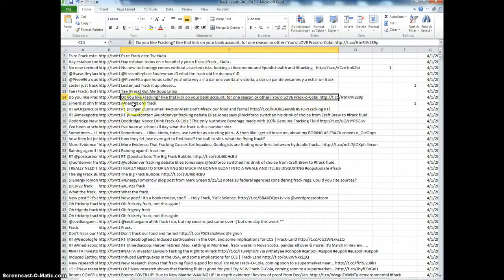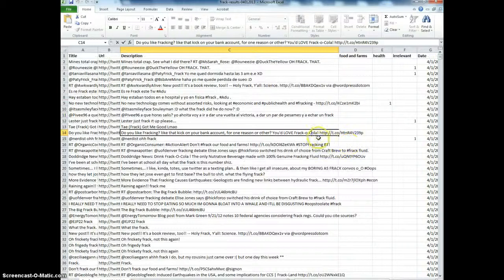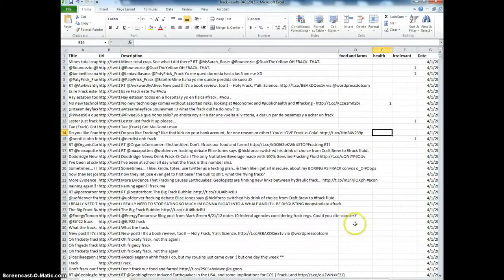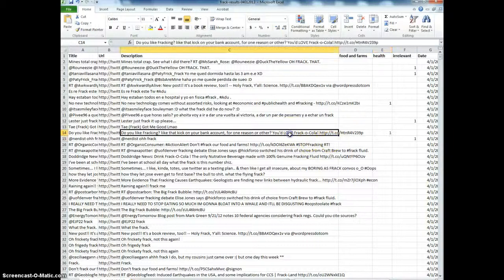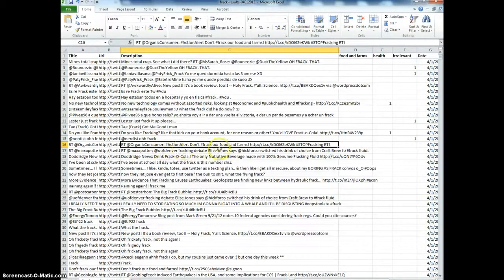Okay, so this is poking fun at fracking fluid. There's a running joke about Fracco Cola, an imagined drink made of fracking fluids, which of course is a chemical cocktail, not really meant to be consumed. So that one is probably a statement about health, I would say. It's kind of implicit, but health is certainly on people's minds when they're suggesting you drink Fracco Cola, making fun of the dangerous chemicals in fracking fluid.